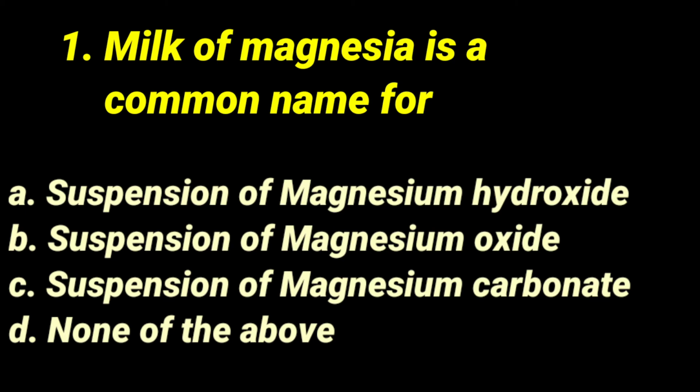We may have seen magnesium hydroxide suspension in antacid syrups, for example Gelusil MPS, Digene or Diavol syrup, which also contain aluminum hydroxide gel. So the correct answer for the common name milk of magnesia is magnesium hydroxide suspension. The first option is the correct answer.